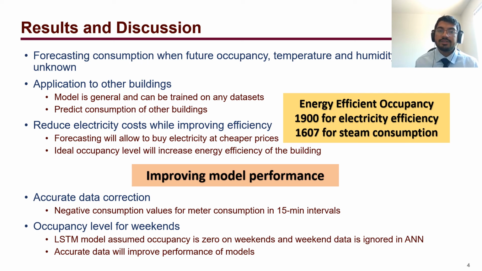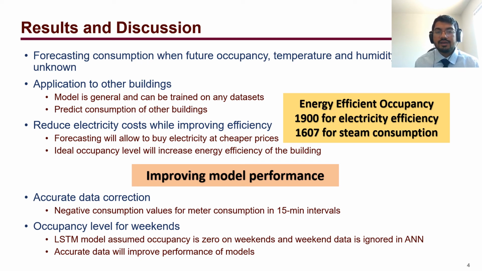So if we can make a prediction for the future consumption, the current consumption, or another building's consumption, these are essential to estimate electricity consumption and buy electricity at a cheaper price, and also to improve efficiency, since the ideal occupancy level will increase the energy efficiency of the building. How do we improve our model performance? There are a couple of points where we can improve the model performance.